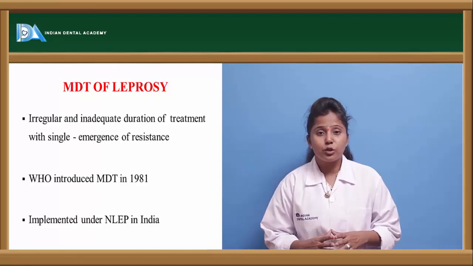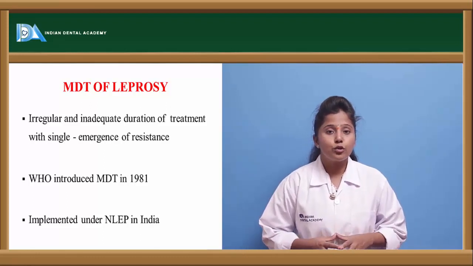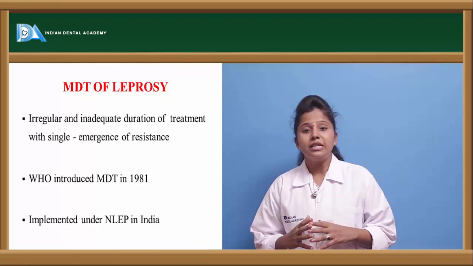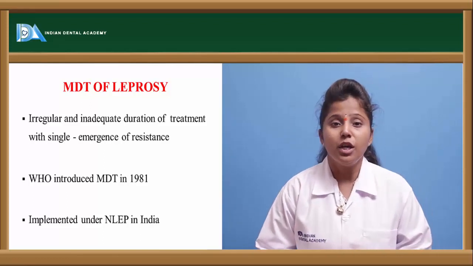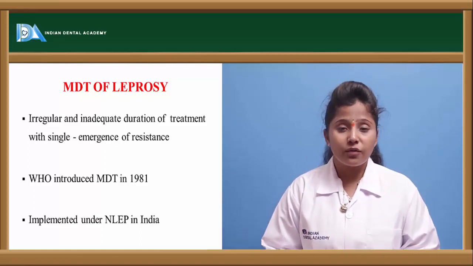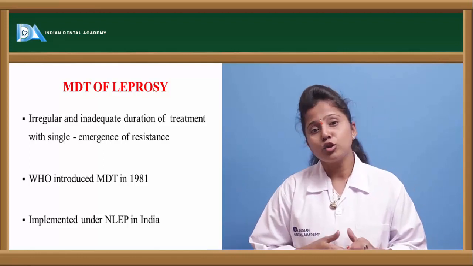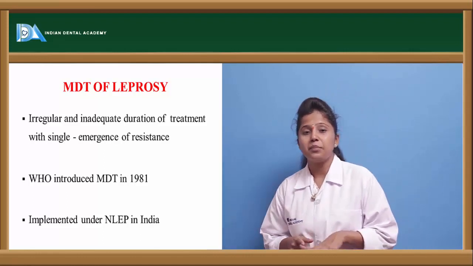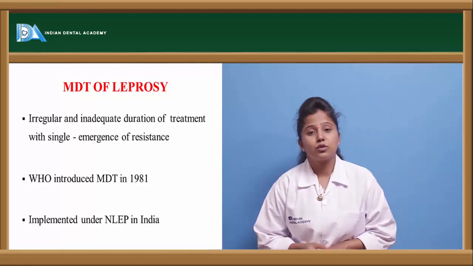These drugs should always be given in combination in order to show effect, because each and every drug has its own mechanism of action. So if we give a combination of drugs and one drug fails to show its effect, for example, let us take dapsone and rifampin.